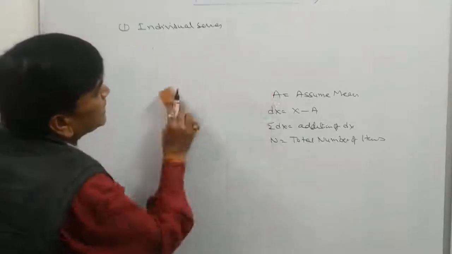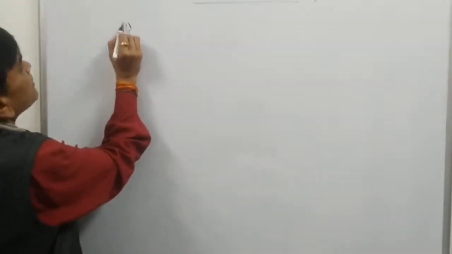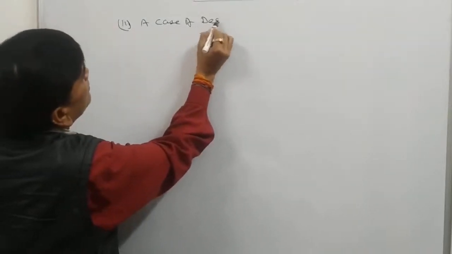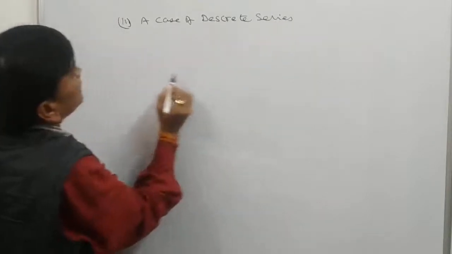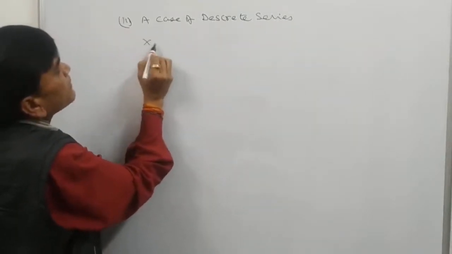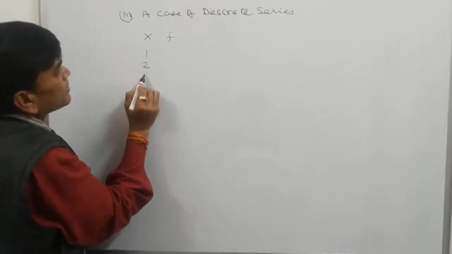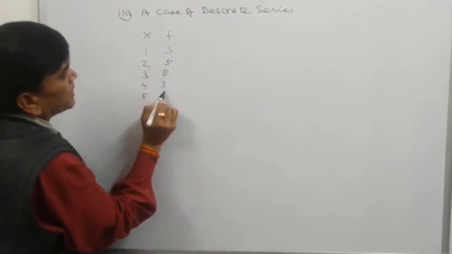In the case of discrete series, x will be also available, f will also be available: 1, 2, 3, 4, 5, 3, 5, 8, 3, 6, whatever.